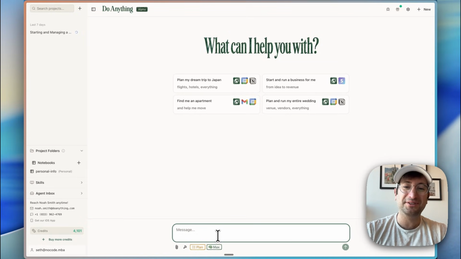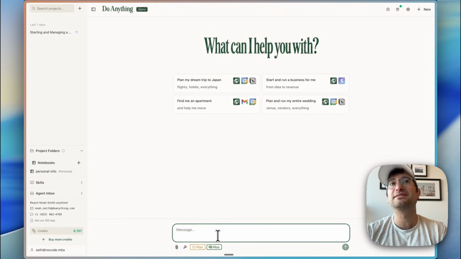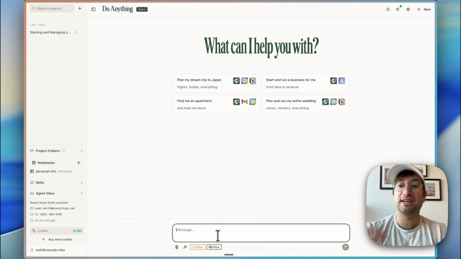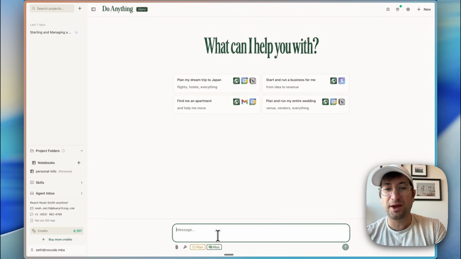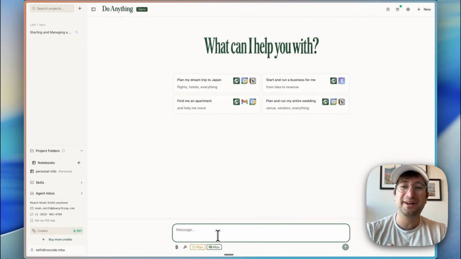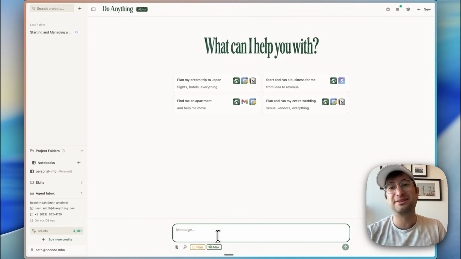So the first thing I'm going to do is this idea I saw on X that I think it was the founder of Do Anything was saying that one of the use cases that they use it for is saying, hey, find me someone in a specific industry and I want to set up a meeting with them, for example. So what I want to do here is see if Do Anything will reach out to me and set up a meeting basically with me, because I don't want to reach out to someone else right now, but I want to test out the functionality. So let me write out the prompt.